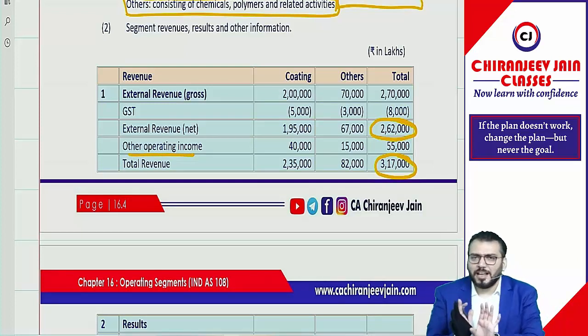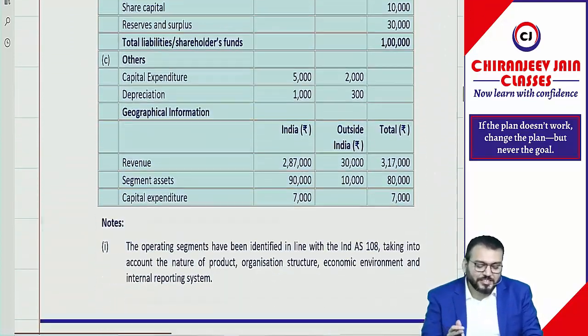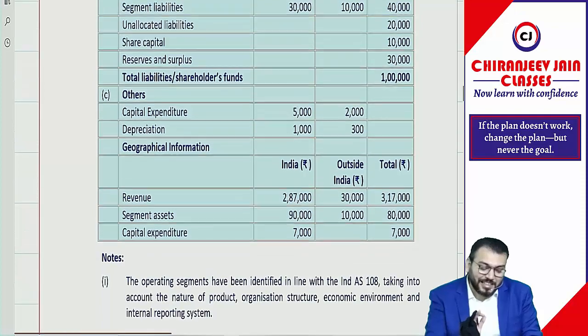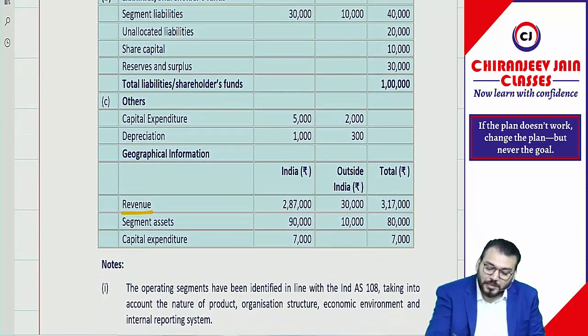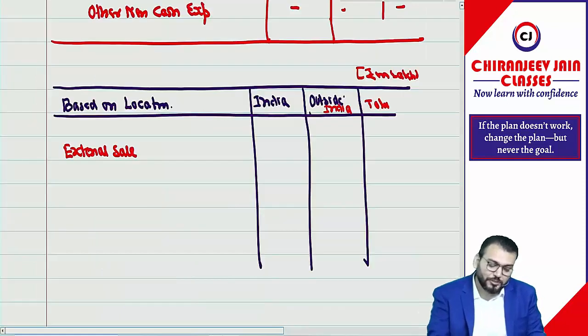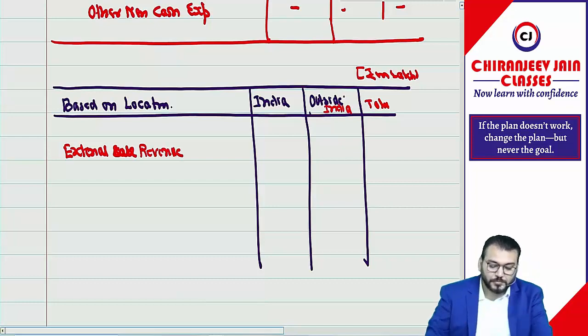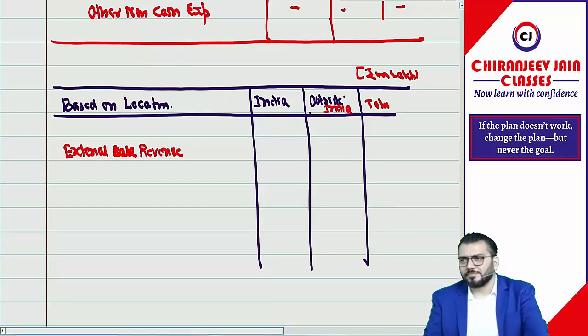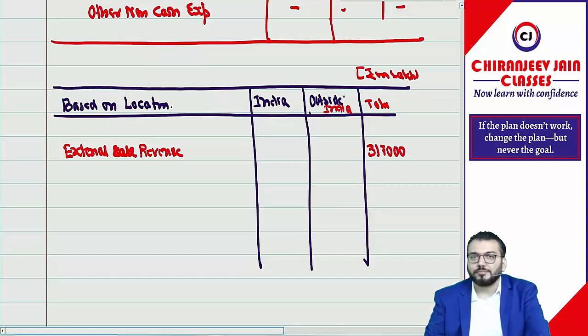But we'll go as per the ICAI solution. We will not go against the ICAI solution because this question is already corrected. The solution is already corrected. So you can see they have written revenue. They have not written external sale. So we'll also write revenue, but only external. External revenue. So can I see it will be 3 lakh? Total will be 3,17,000 only.